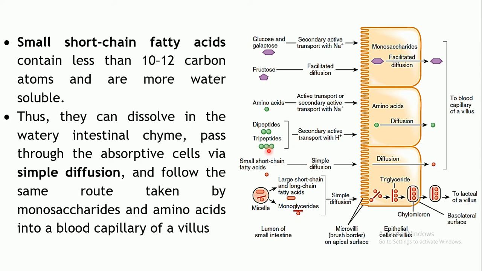So they can easily dissolve in the watery intestinal chyme. Most of the secretions contain water, so the chyme will be watery in nature. These small short chain fatty acids can easily dissolve and pass into the absorptive cells by simple diffusion. In the same way, just like your other nutrients, these will also be taken into the capillaries and they will go into the liver through the hepatic portal vein.